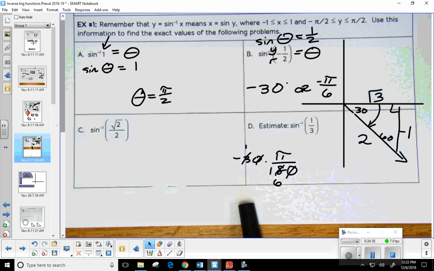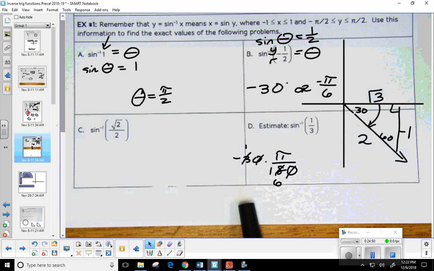Okay. That's your process. You decide on the quadrant. You go ahead, draw your triangle, decide if it's a 30, 60, 90 or a 45, 45, 90. Okay. And actually, let me show you this.